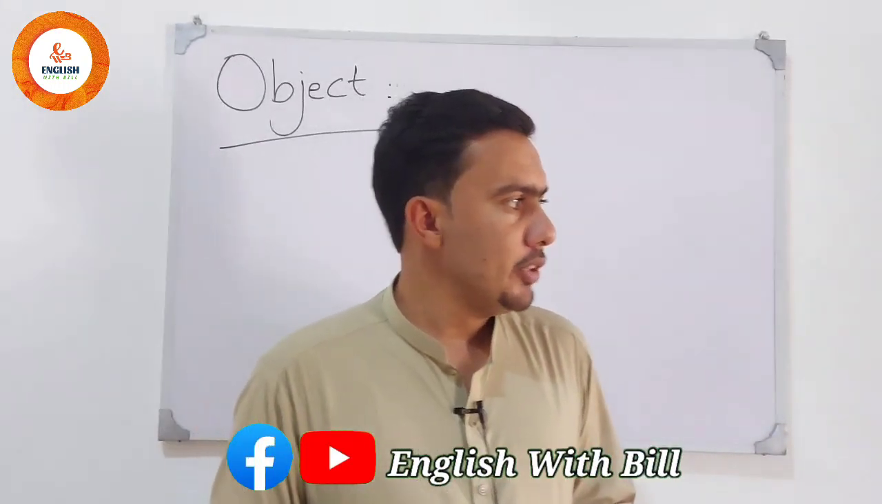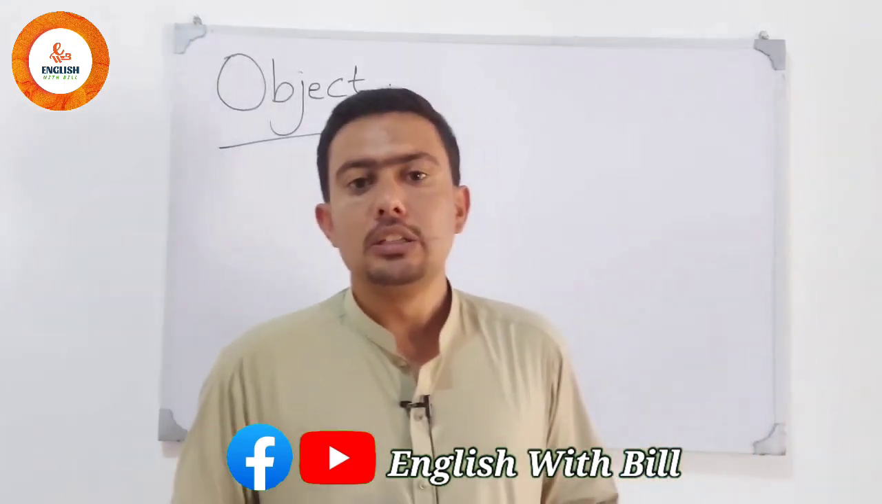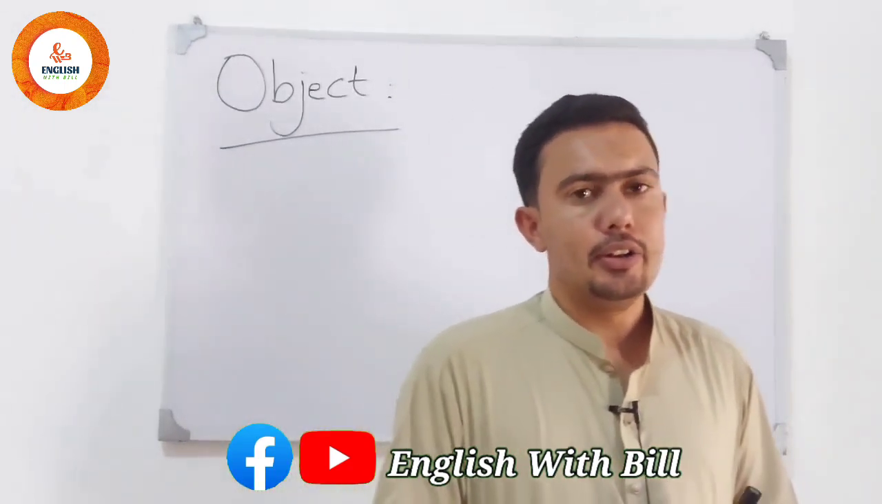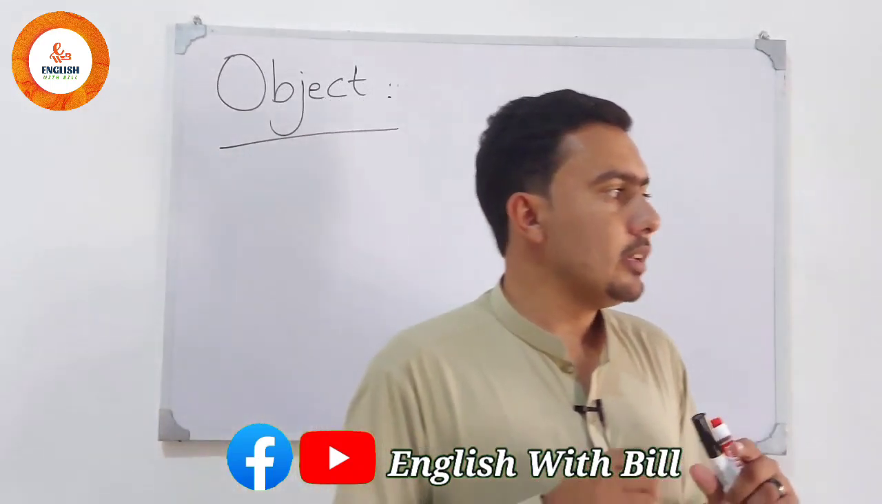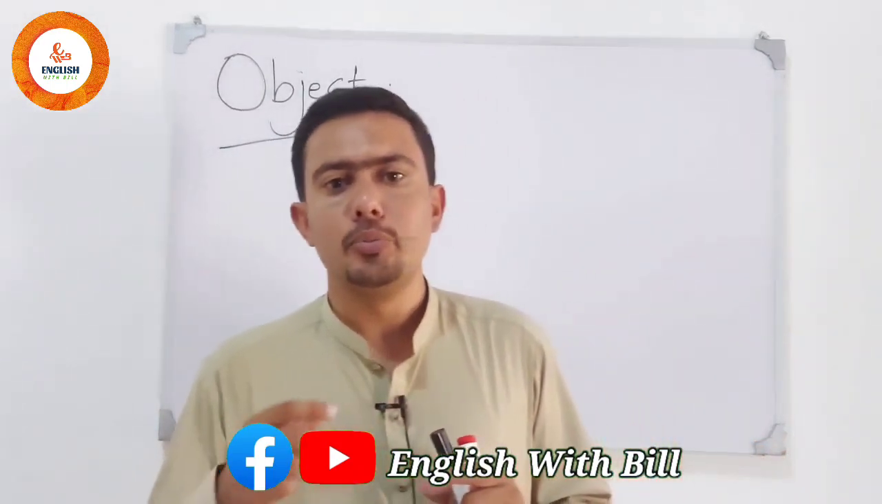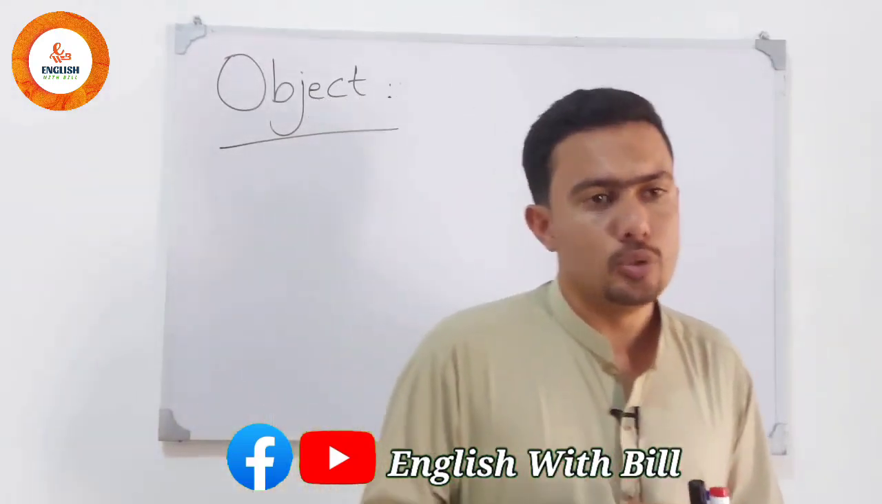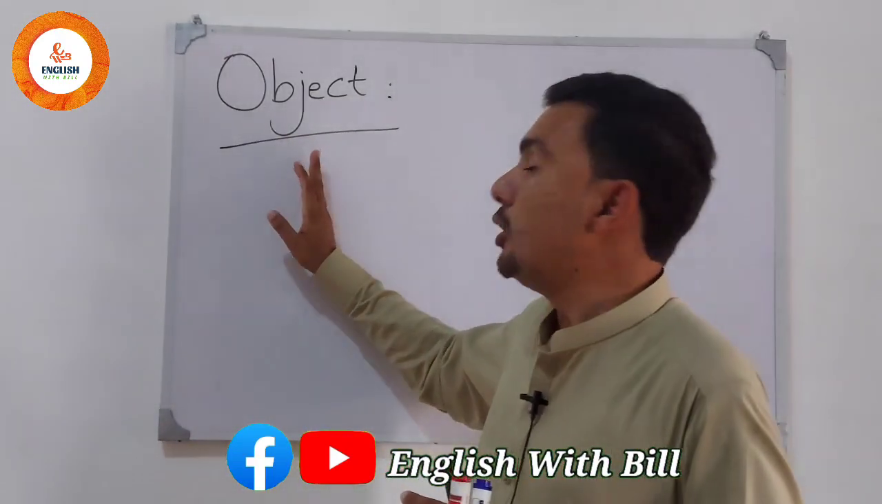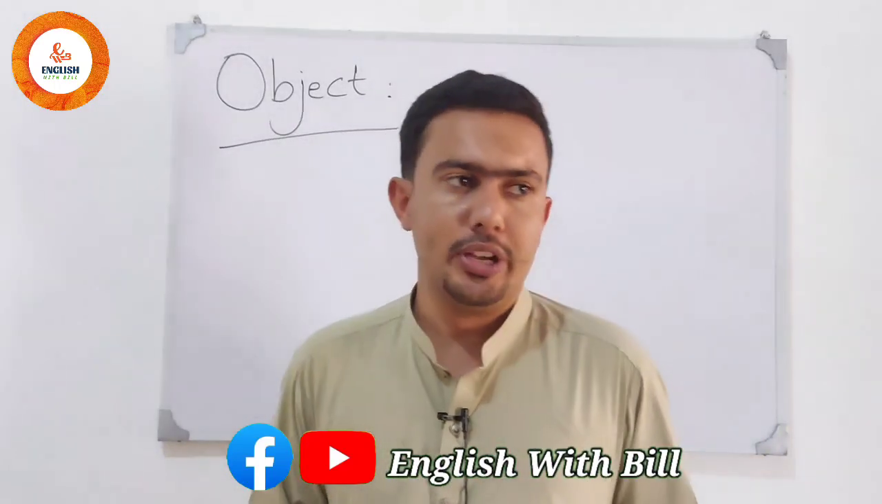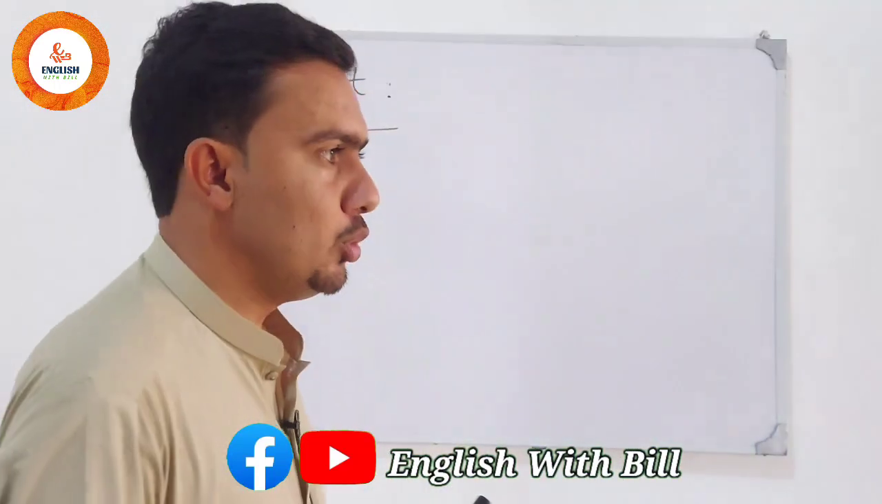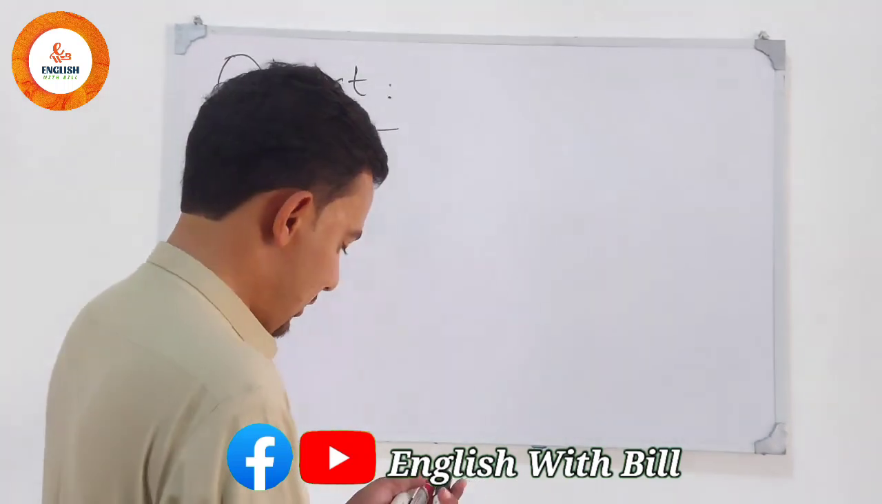We have discussed in the previous lecture about subject in detail, and after that comes the verb. We will discuss verb later in the parts of speech section in detail. Now it's time to discuss the third part of the sentence, which is object. What is object? Let's start it.